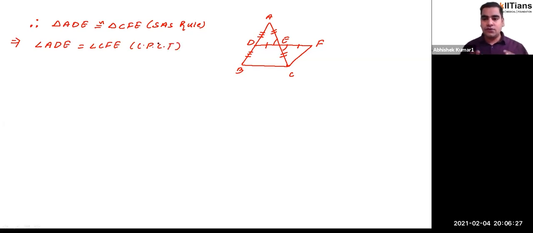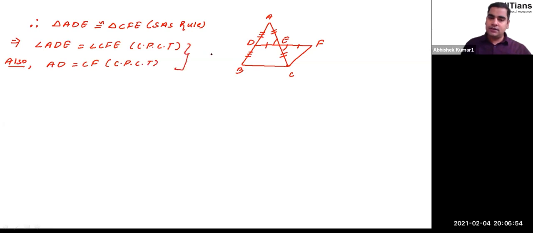That means if you have two congruent triangles, then their corresponding sides are going to be of the same length, and their corresponding angles are going to be the same. Also, what do we have? AD will be equal to CF, again due to the same reason, which is CPCT. Let me call this result the third result.